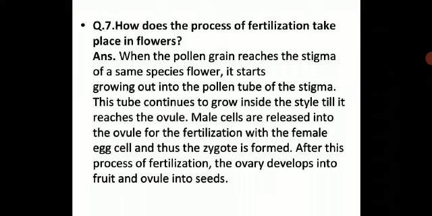This tube continues to grow inside the style till it reaches the ovule. Male cells are released into the ovule for the fertilization with the female egg cell, and thus the zygote is formed. After this process of fertilization, the ovary develops into fruit and ovule into seeds. Please underline: ovary develops into fruits and ovule will develop into seeds.